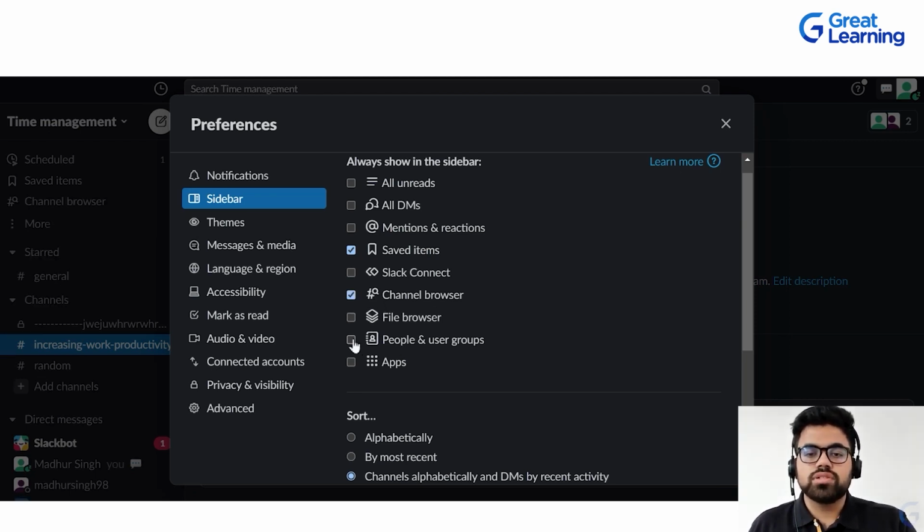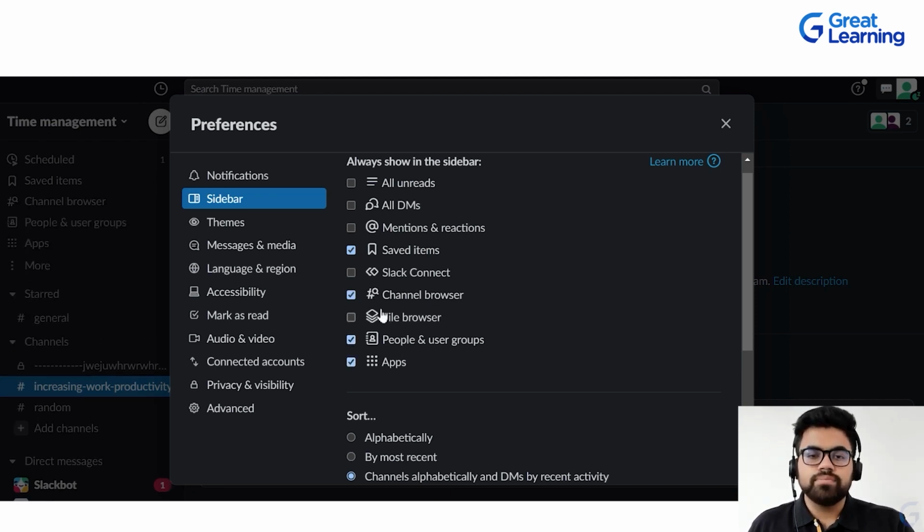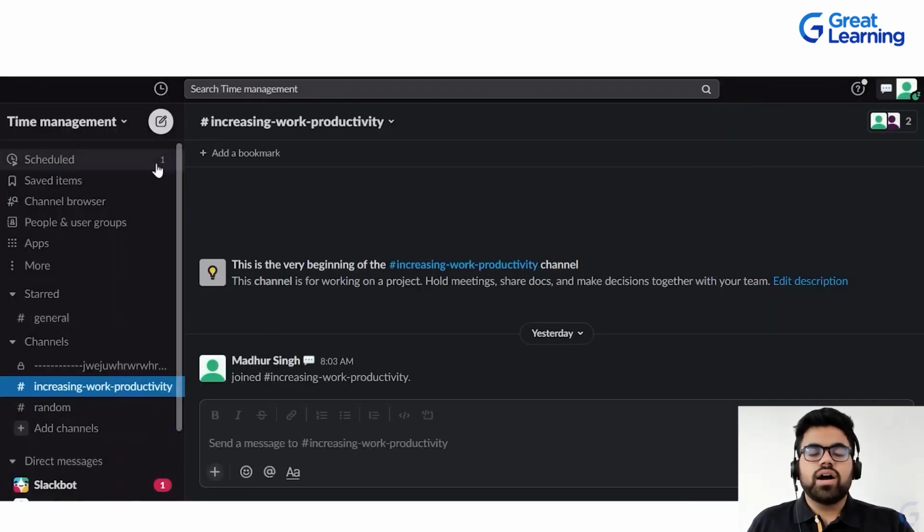Second is people, users and groups, and the third is apps. Now I'll tell you in greater depth what all these three are. So let's see. I have added all three components: the channel browser, the people and user groups, and apps.